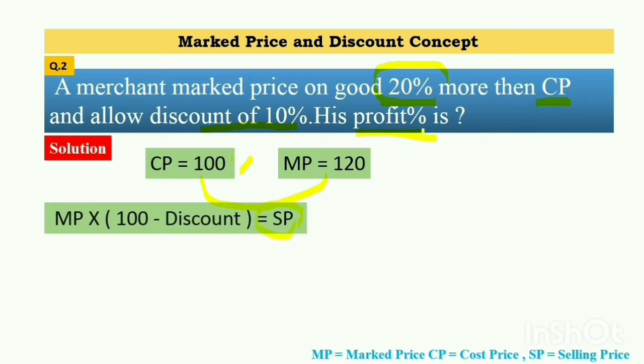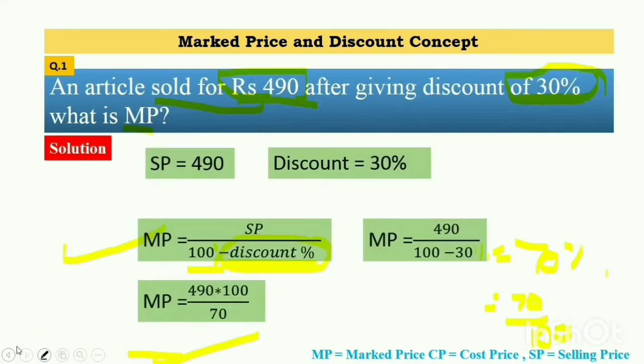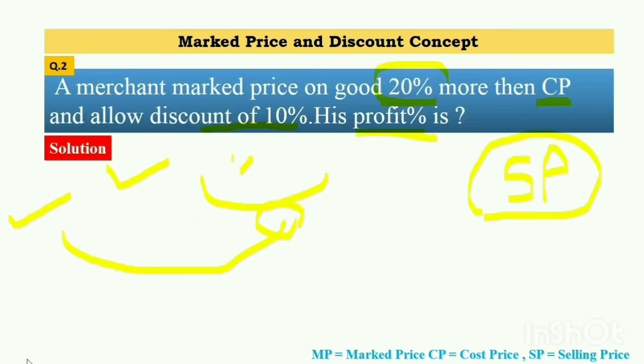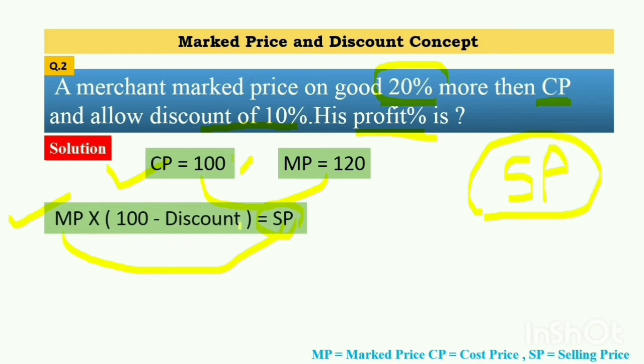Here in this question, we have to calculate the profit percentage. To calculate the profit percentage, we require the value of SP. We consider the value of CP, but we don't know the value of SP. So we will calculate the value of SP from this formula. This is not a new formula, I have only misplaced it. Here in this formula, MP is equal to SP upon 100 minus discount percentage. Here I have placed 100 minus discount percentage on this side. So after that, I get the formula for SP, that is MP into 100 minus discount percentage.